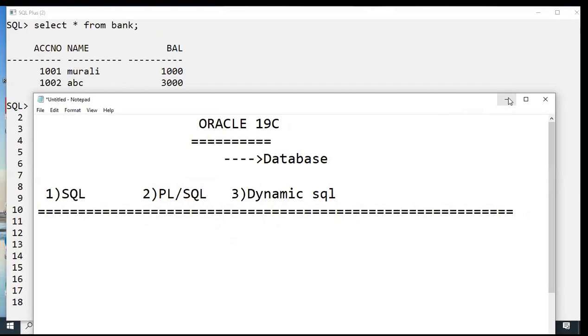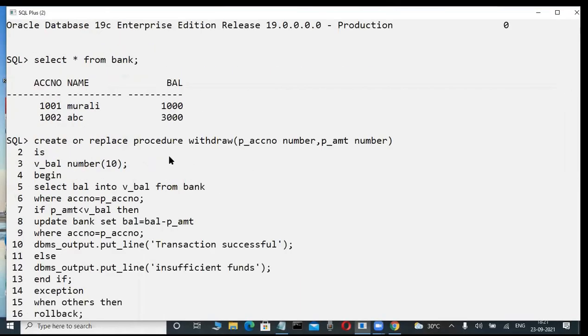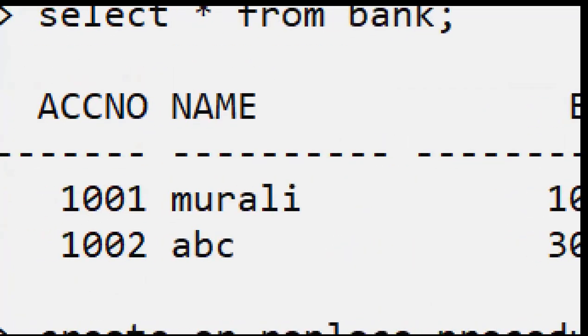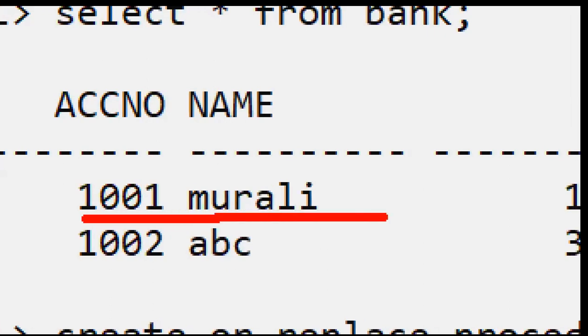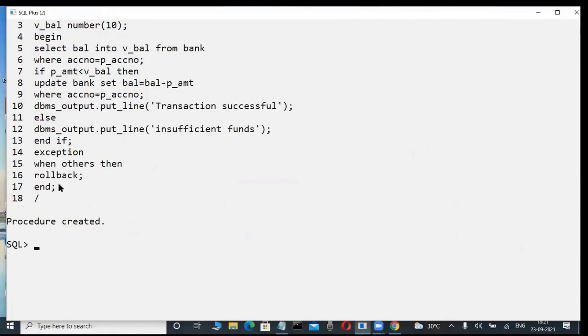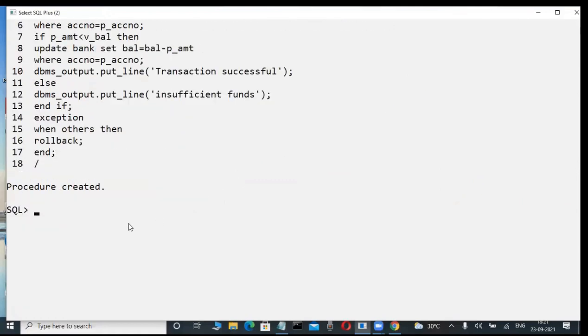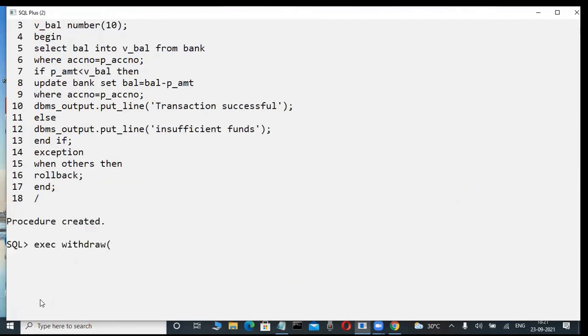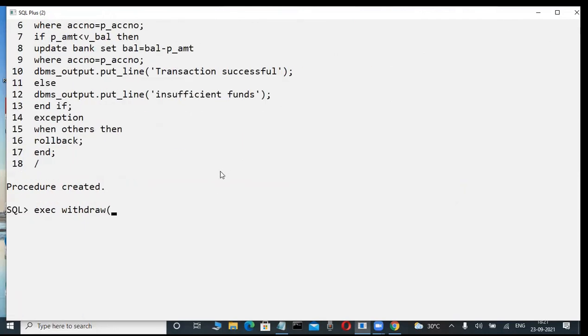Now, is that really working or not? Check it out. Suppose my account number is 1001, and my balance is 1000, for example. Now I try to execute this procedure. What is a procedure, what is execution? Don't ask now, that is later. Just observe the logic. Now I try to execute this procedure, withdraw, like this. I am giving it the name withdraw.